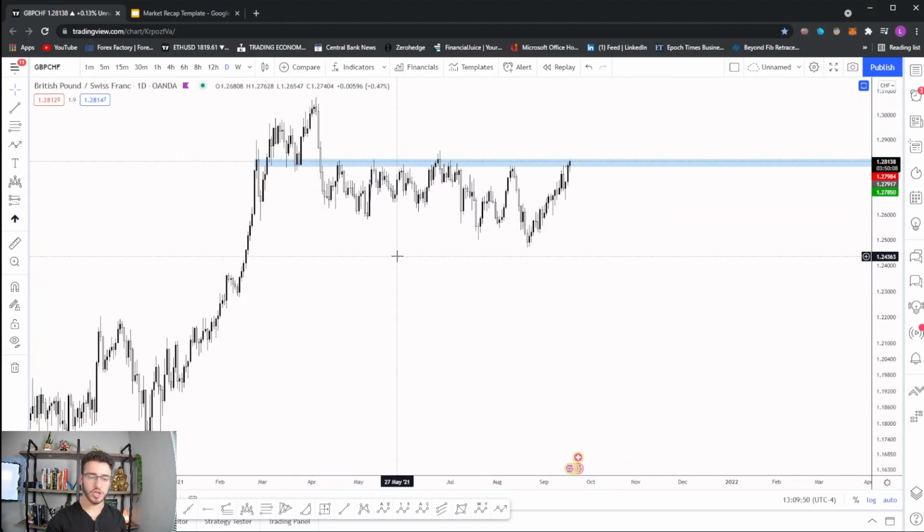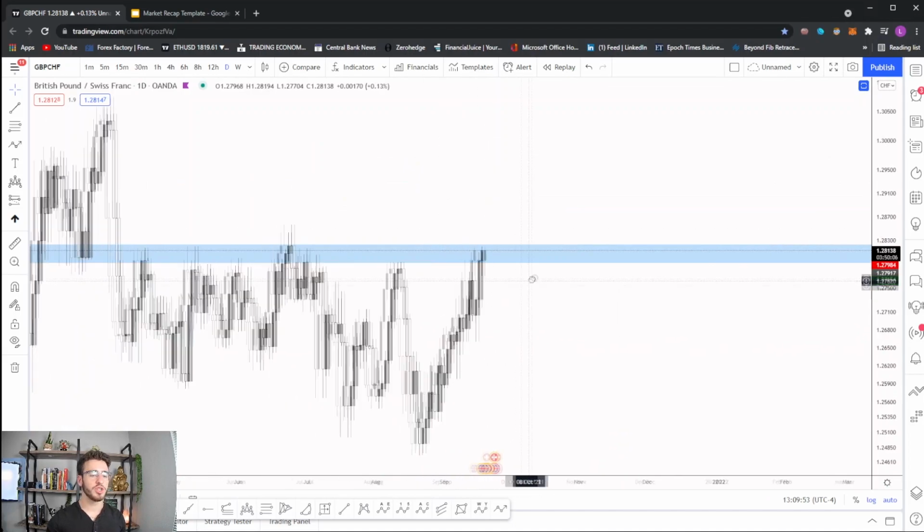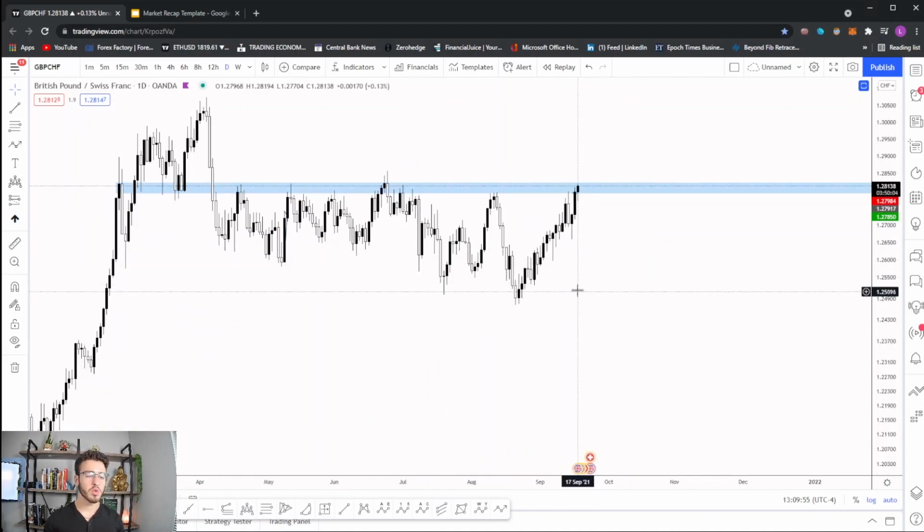So I wanted to show you this chart because I think this is an important level on GBPCHF, and I do think we're going to turn bearish off of this level once we get a strong rejection. As you can see, we've retested this level 1, 2, 3, 4, 5, 6, 7, 8 times, but this also could turn into an oil similar situation, right? We get a break above, retest, and then a push off,